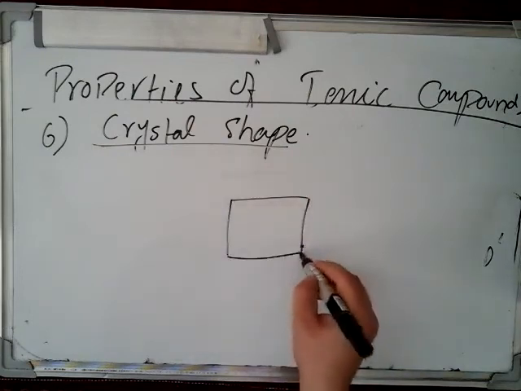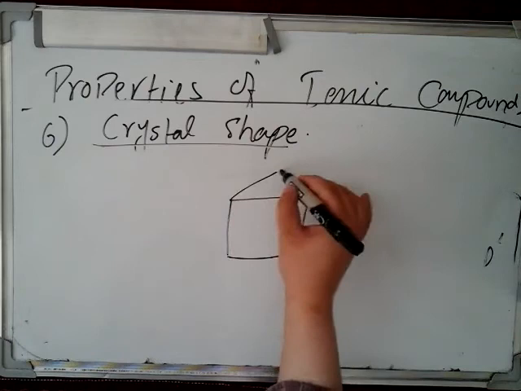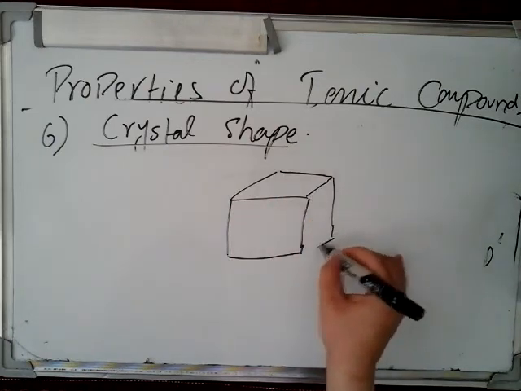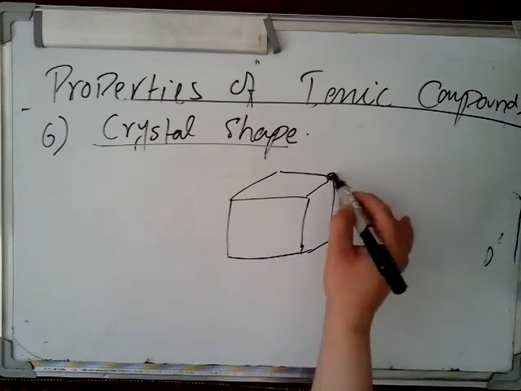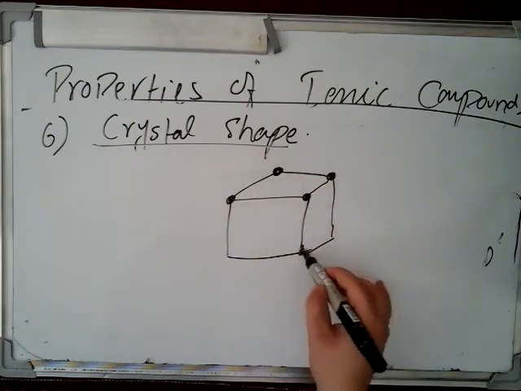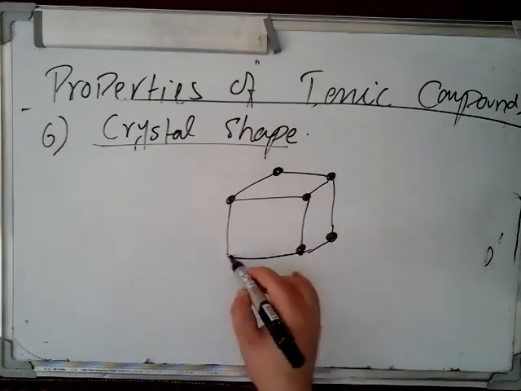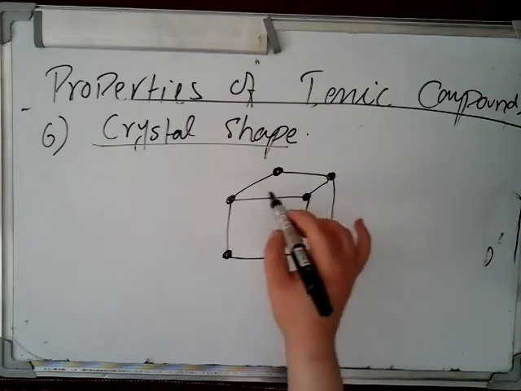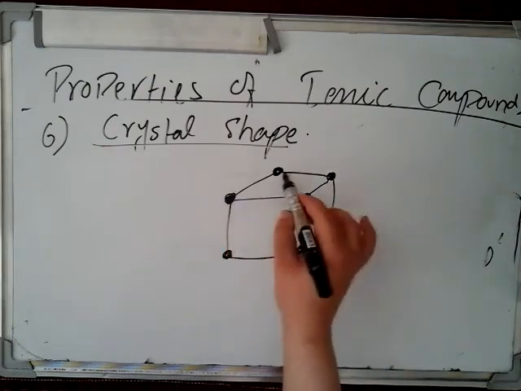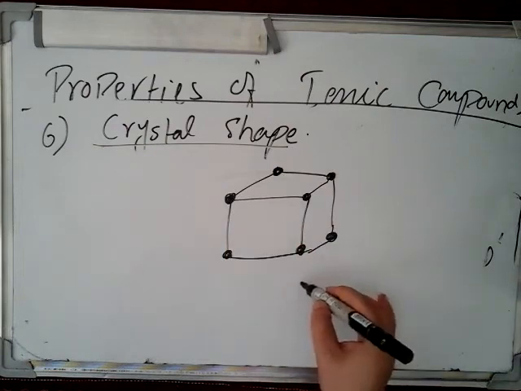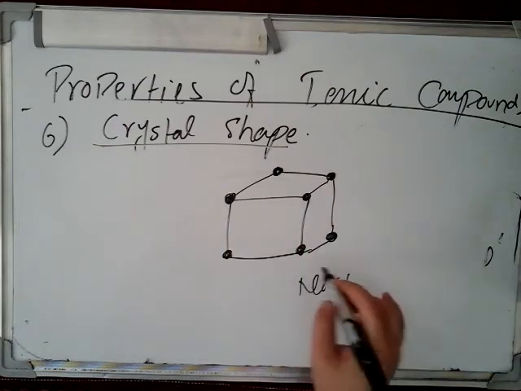This is the shape of sodium chloride. Each particle is held fixed in its position. Each atom has a fixed position. This is a cubic crystal, and this is the crystal of sodium chloride. Is that clear?